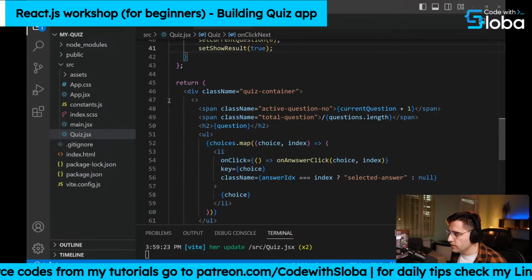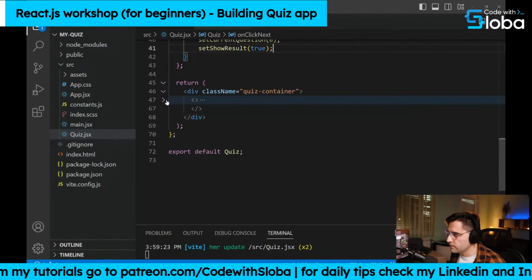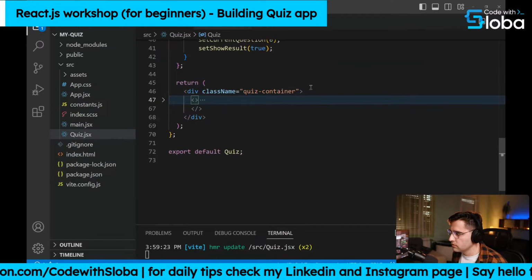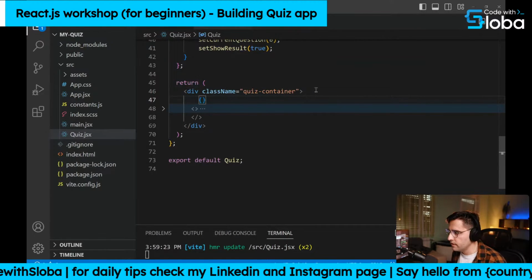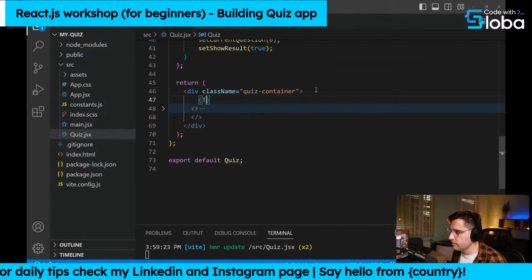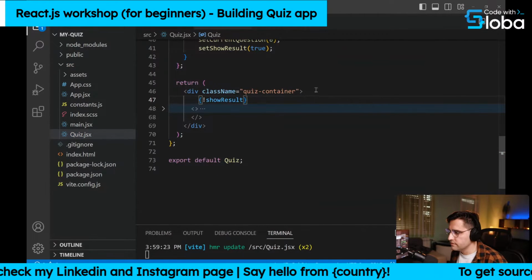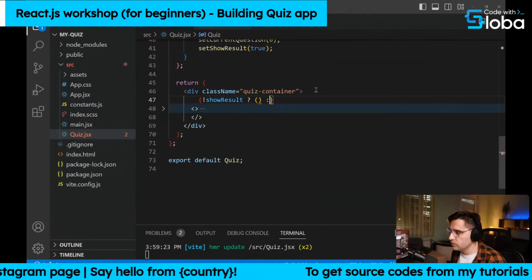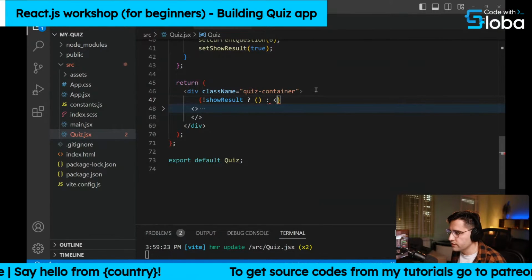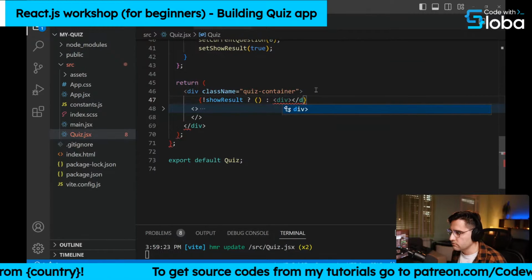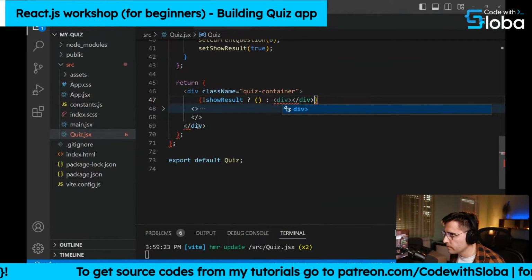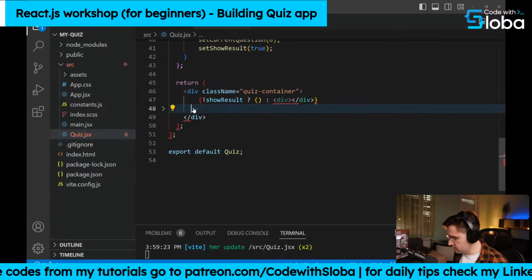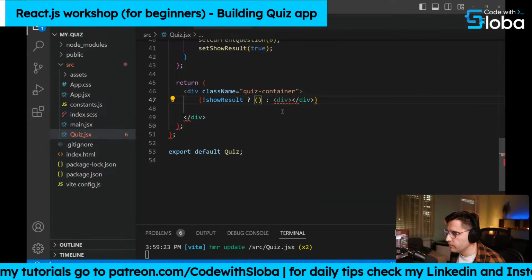And now we can create a new section here inside of the quiz container. We can open up the expression and we want to check if showResult is false, we want to render what we already have, obviously. Otherwise, we want to render the new section that we're going to create in just a second. It's going to be just a div. And let me take this React fragment and put it inside of here.